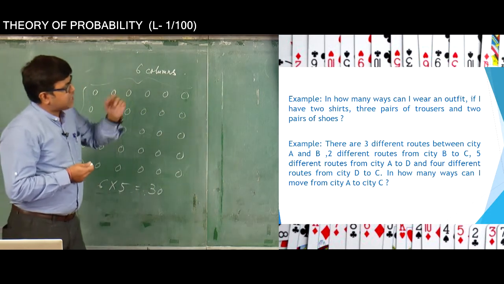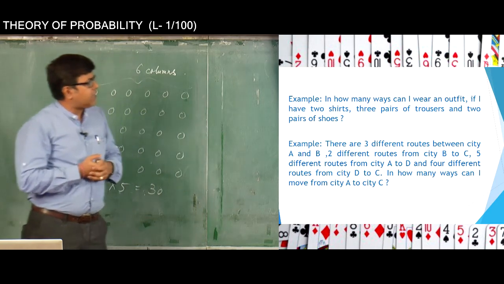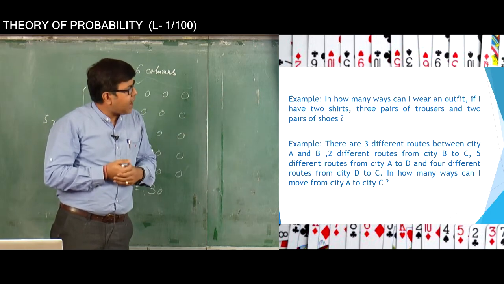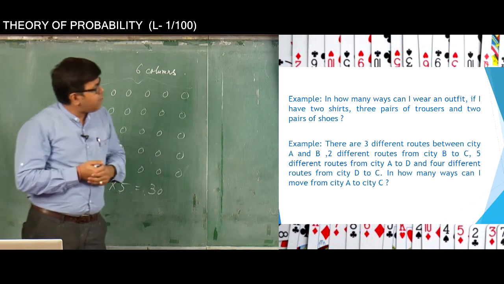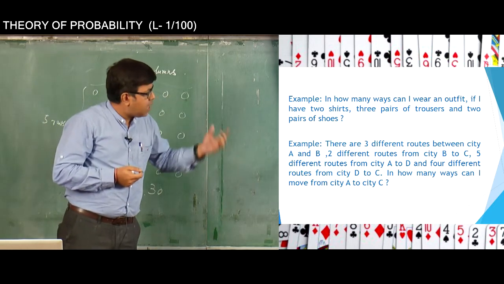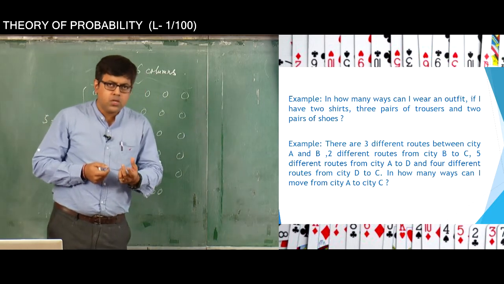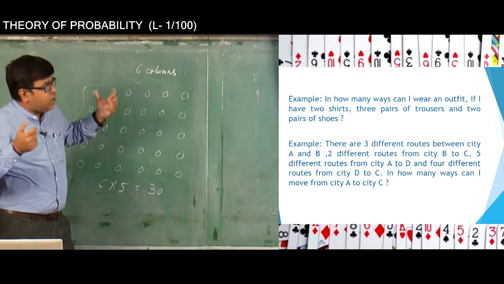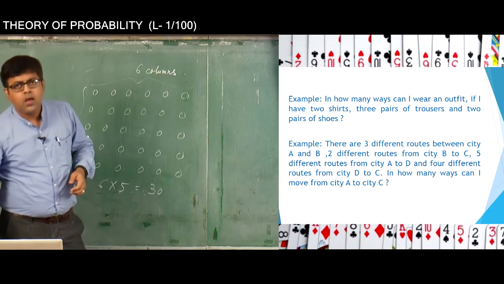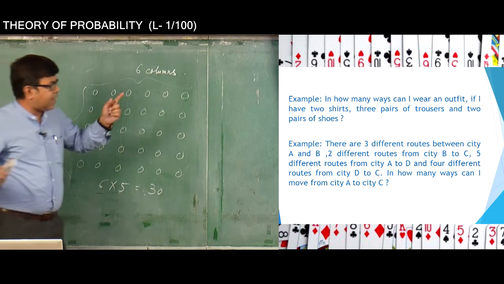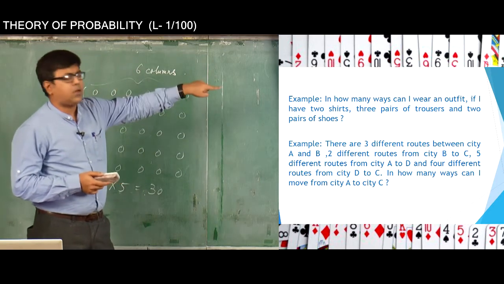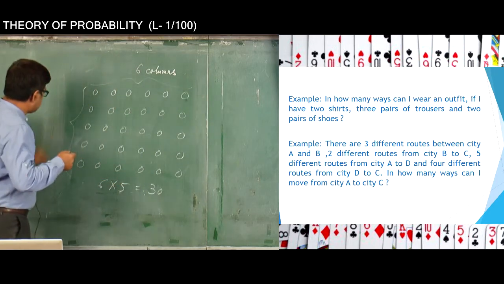Now if you look at the first example that I have taken, it has been asked: in how many ways can I wear an outfit if I have 2 shirts, 3 pairs of trousers and 2 pairs of shoes. That is the question asked. Now how do I answer this question? I will answer it using the fundamental principle of counting, which I am going to explain with this particular problem.